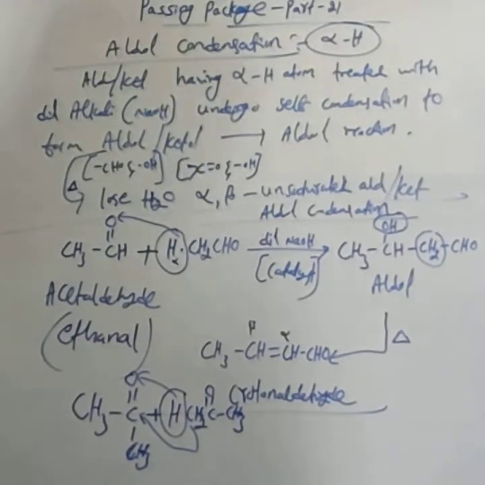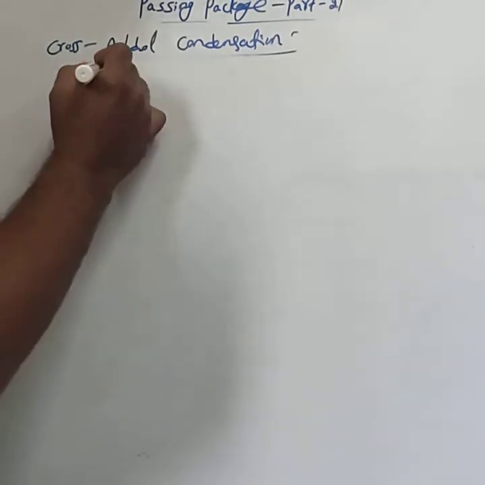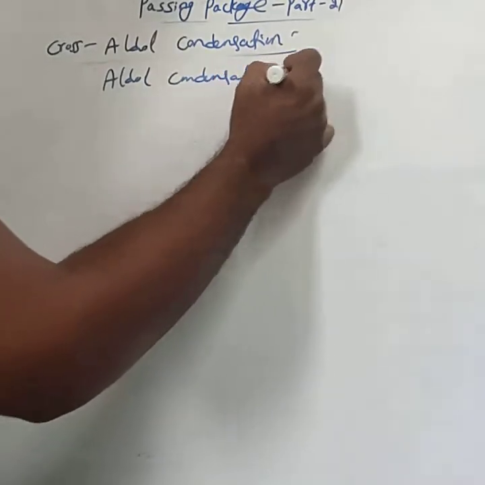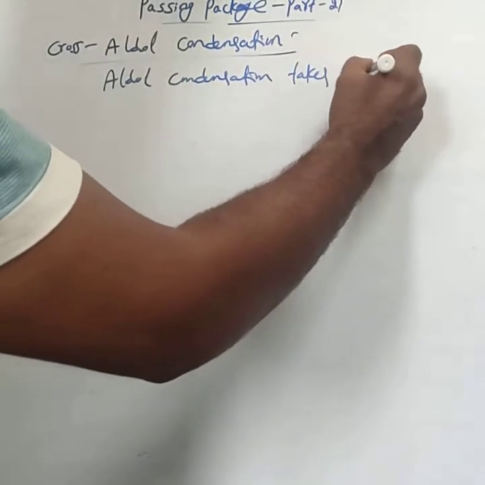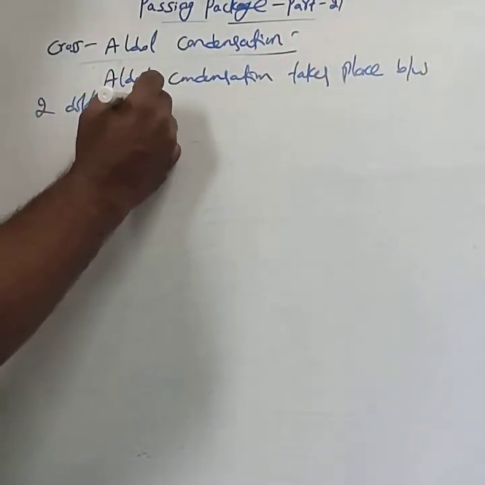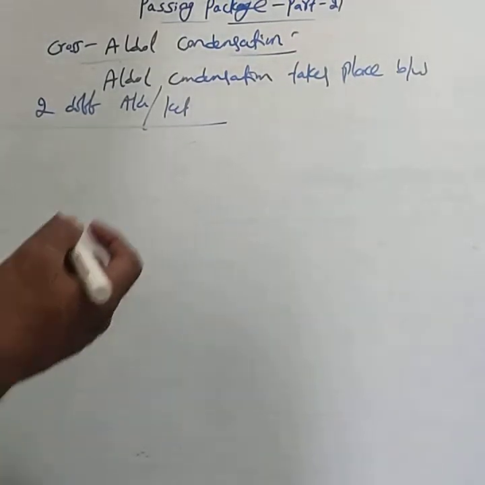Next, you take cross aldol condensation. Cross in the reaction name indicates a cross aldol. Cross aldol condensation takes place between two different aldehydes or ketones.